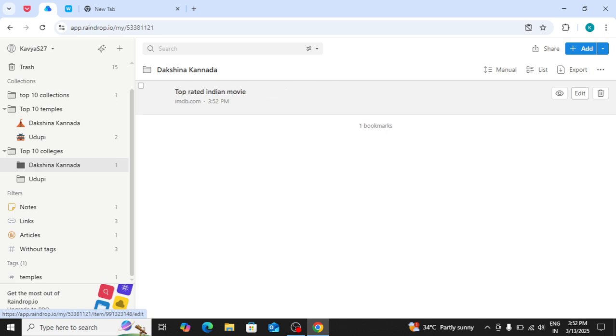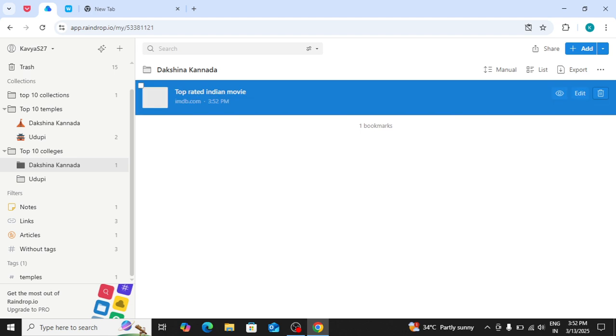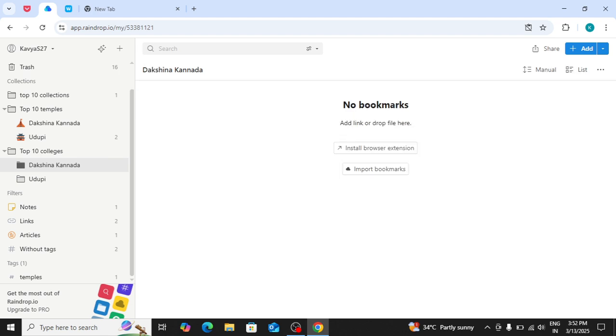Another issue is duplicate links. Raindrop doesn't warn you if you save the same URL again and again. This is about the URL.